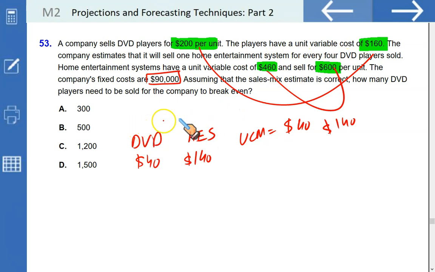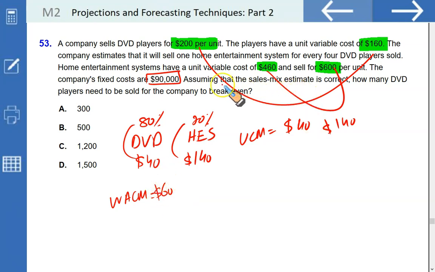One for every 4, that is the same 20% and 80%. Use these and calculate the weighted average contribution margin per unit. 80% of 40 plus 20% of 140 gives you a weighted average unit contribution margin of 60.